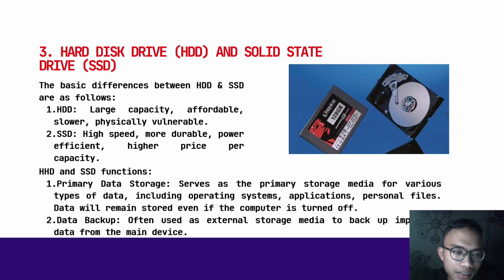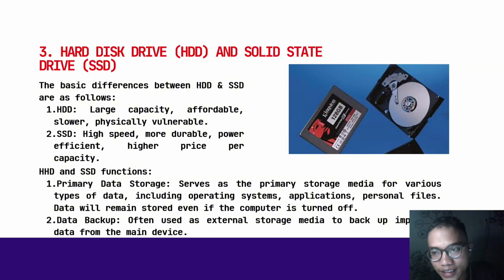HDD and SSD functions: number 1, primary data storage, serving as the primary storage media for various types of data, including operating systems, applications, and personal files. Data will remain stored even if the computer is turned off. Number 2, data backup, often used as external storage media to back up important data from the main device.